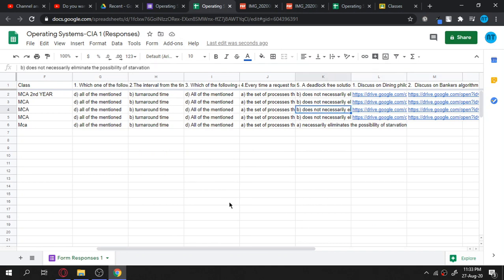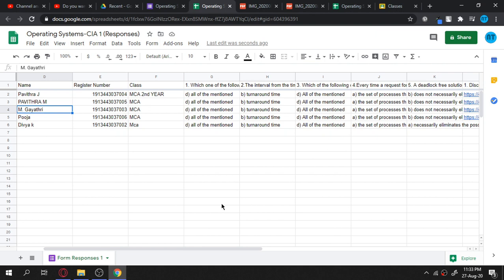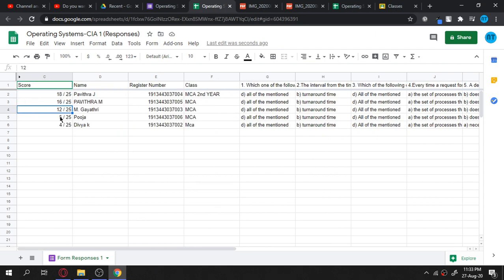Always use the left and the right arrow keys so that you will not confuse the students. We will always point to the correct student. So I am adding only 2 marks for this response, where actually it is 14 marks, and then enter. This way I will go to the next student.